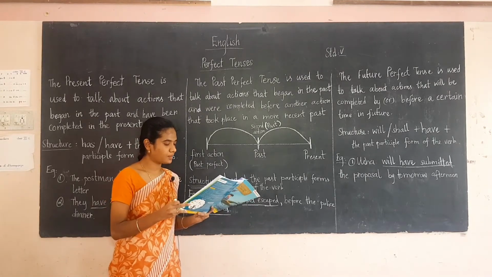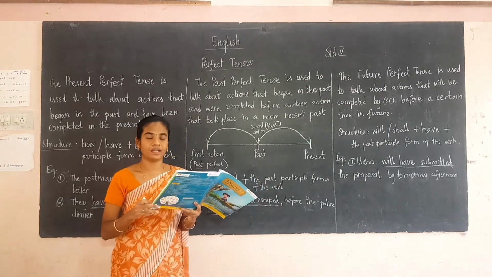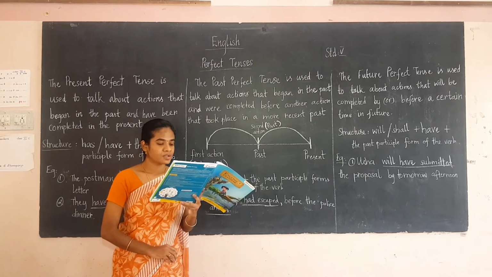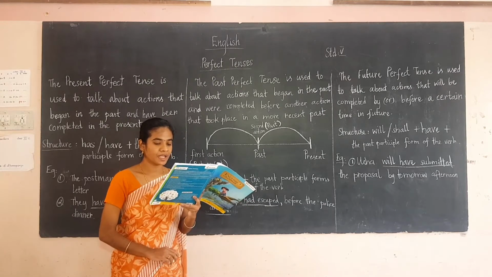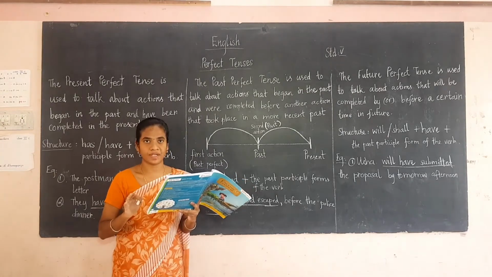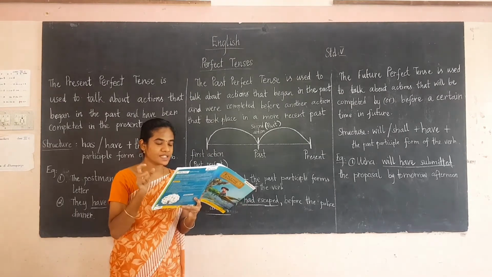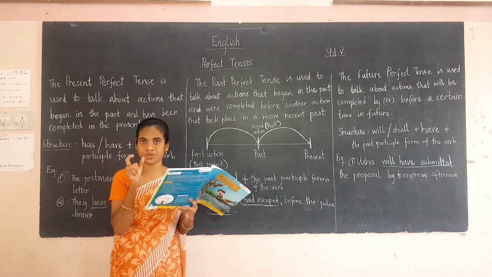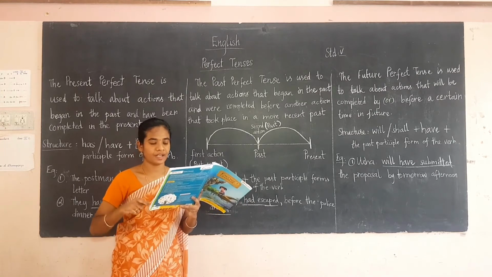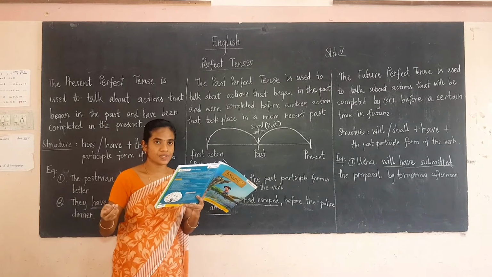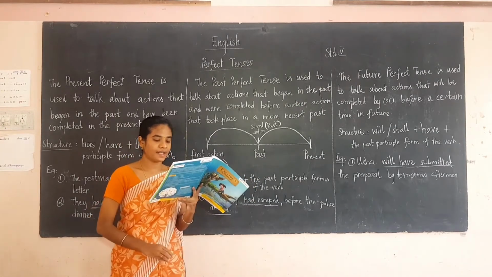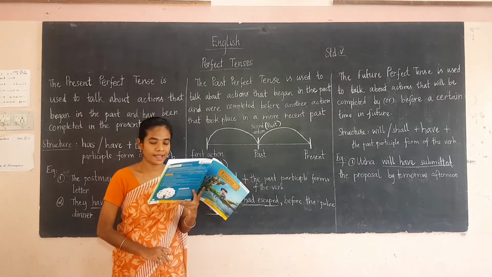Now see in your book, page number 49, a few more examples are given for you. See here. Sumit had gone to bed before it was 7 o'clock, okay. Before 7 o'clock he had gone to bed. So this is the first action. What is the first action? He had gone to bed. So this is the first action. For the first action we are using the past perfect, and for the second action we are using the past tense, okay. The next one is, the mechanic had repaired the car when the owner arrived.